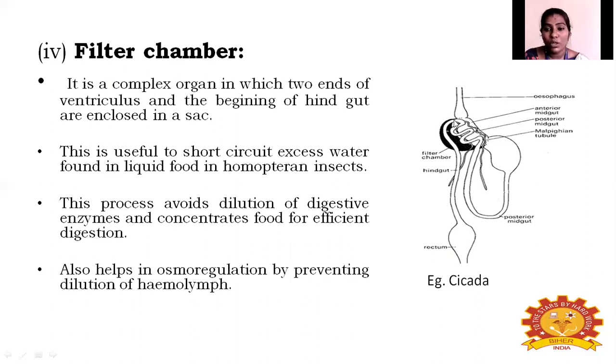So it is helpful in osmoregulation and is also helpful in avoiding the dilution of the digestive enzymes present in the digestive system and the hemoglobin present in insects. So that is the structure and uses of the filter chamber present between the midgut and hindgut.